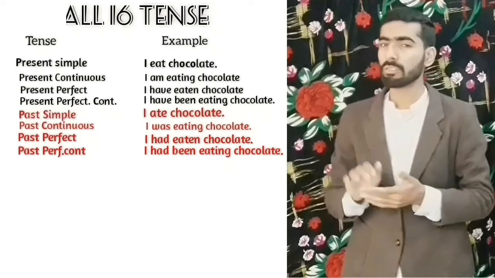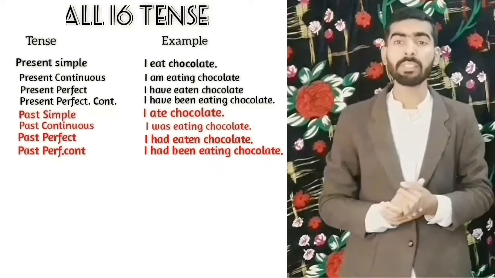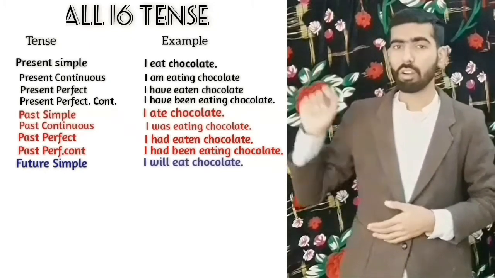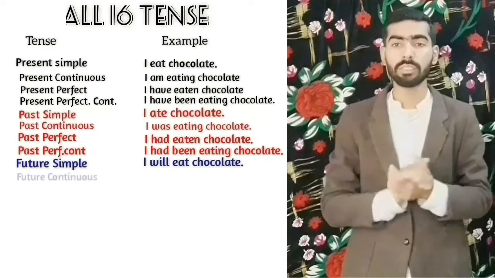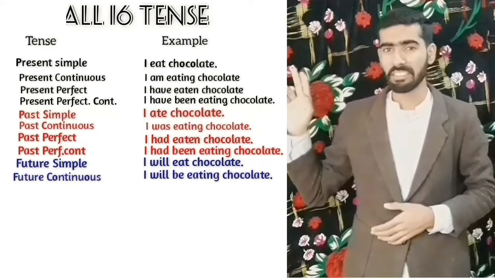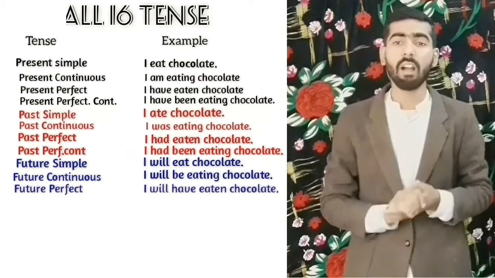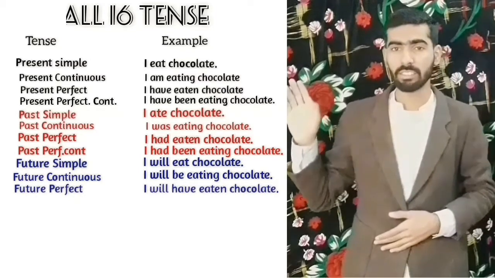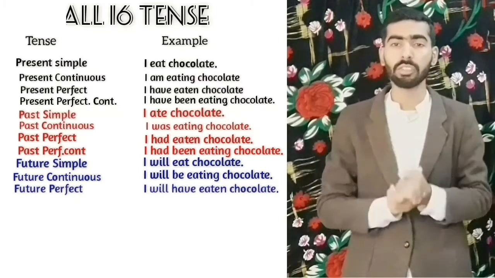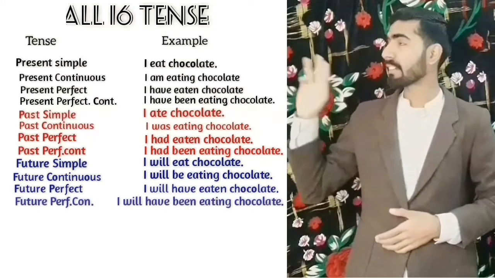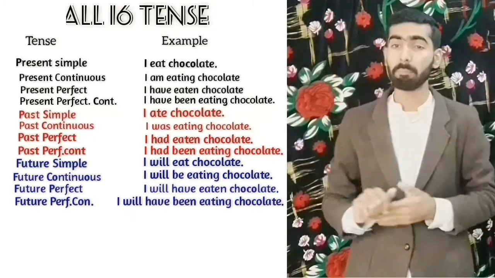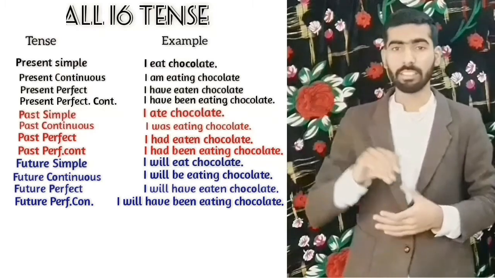Now moving on to the future. Future simple tense, I will eat chocolate. Future continuous tense, I will be eating chocolate. Future perfect, I will have eaten chocolate. And the last future tense is future perfect continuous, I will have been eating chocolate.